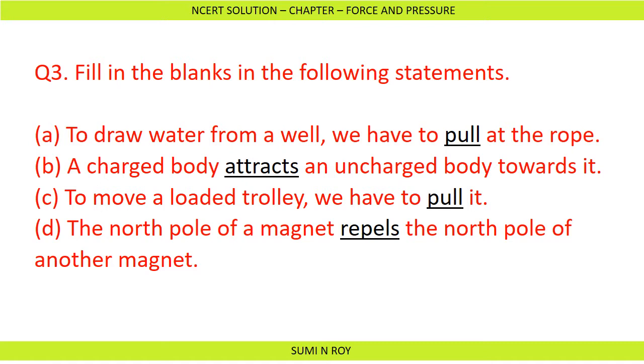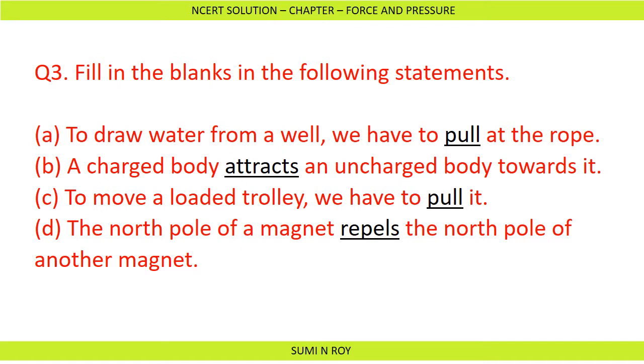So a charged object attracts an uncharged object. We discussed a comb run through dry hair. When we brought that comb near pieces of paper, the uncharged pieces of paper got attracted to the charged comb.